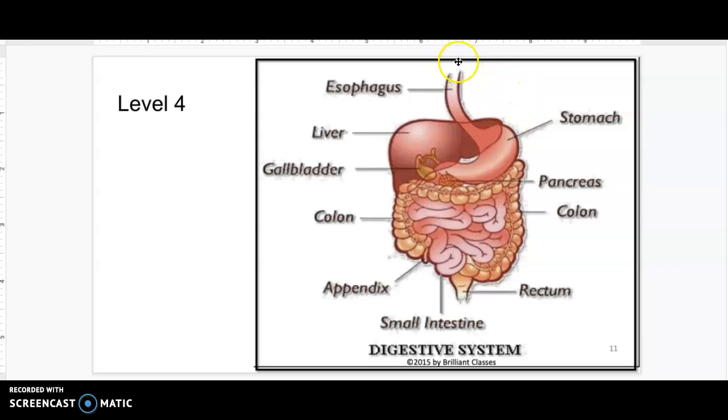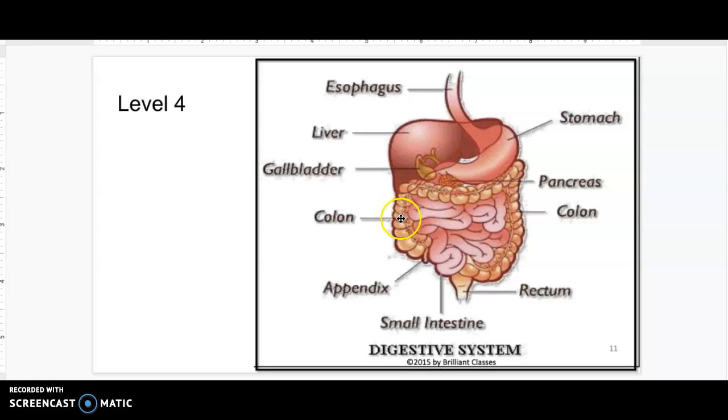The digestive system starts at the mouth, which is not pictured, and includes the salivary glands, which help release saliva and an enzyme that breaks down carbohydrates into sugars. The food then moves into the esophagus, into the stomach, where the stomach acid neutralizes it and breaks down more food using different enzymes.